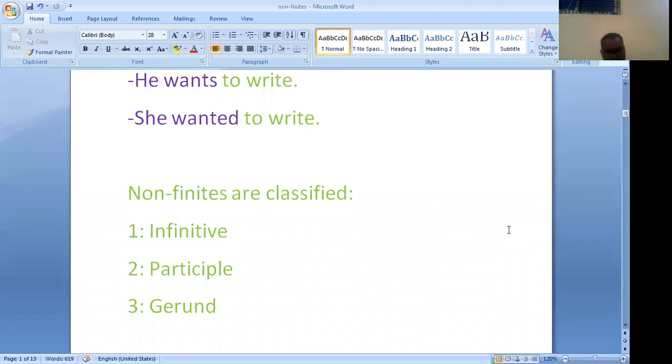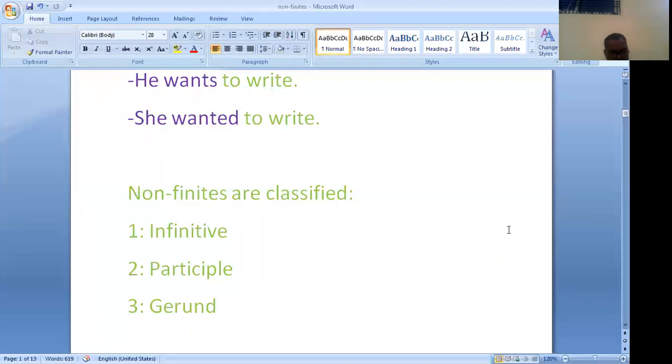The uses of infinitives: the infinitive is used like a noun. It is used as the subject of a verb. To err is human, to forgive is divine. To err and to forgive are used as the subject. It is used as a noun.